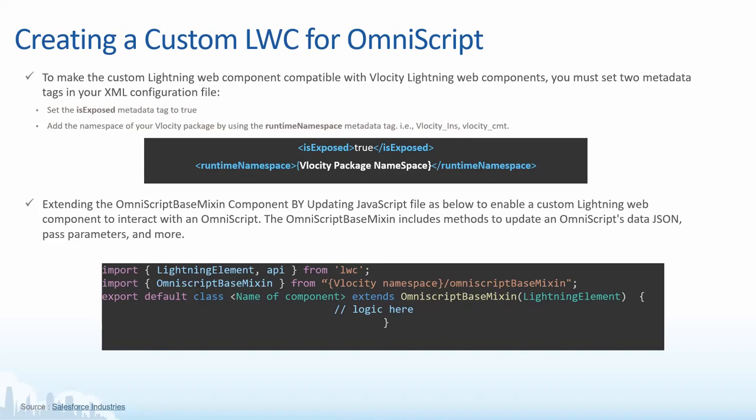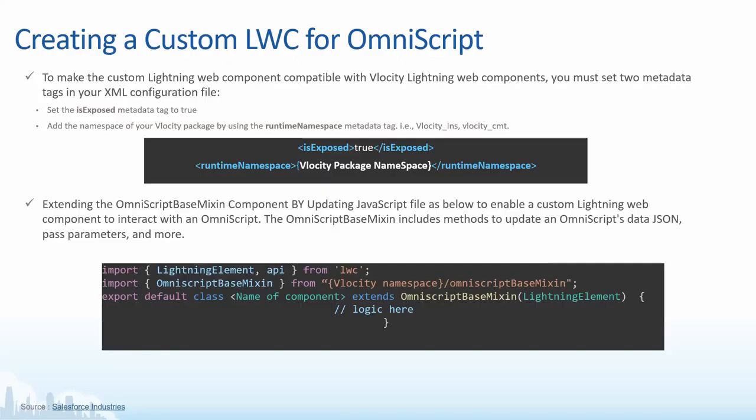That is one. Runtime namespace, again, is also very important. You would have heard about this particular namespace. Generally, we have a namespace for packages. Let's say you're installing the Velocity package. The Velocity package comes in different forms, based on the industry which you want to install on top of your Salesforce platform.